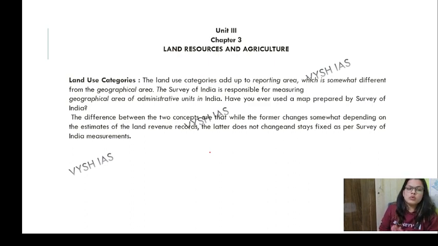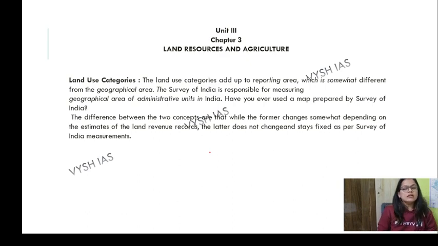So as you all know, you must have heard about the Patwaris counting the land, measuring the land, and you must have heard people getting their land converted from agriculture land to commercial land. So there is a category of land. Before starting this chapter, land resources in agriculture, you should know that there is a category of everything.